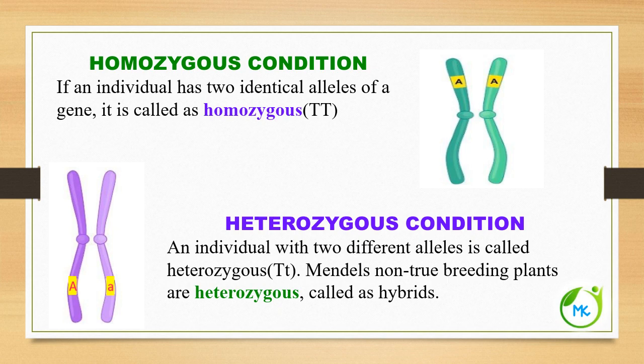The next terminology we are going to see is homozygous and heterozygous condition. If an individual has 2 identical alleles of a gene, it is called homozygous. Here you can see both are the same, so it is called homozygous. An example, TT. Both are capital T, so it is homozygous. And heterozygous is a condition with 2 different alleles. Here you can see in the diagram capital A, small a. These are different, so it is called heterozygous. An example, capital T, small t. And Mendel's non-true breeding plants are heterozygous and they are called hybrids.